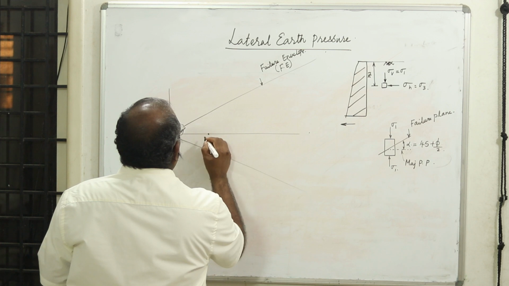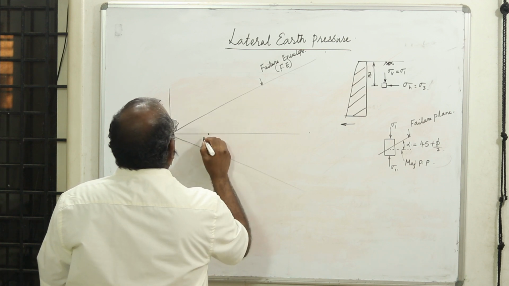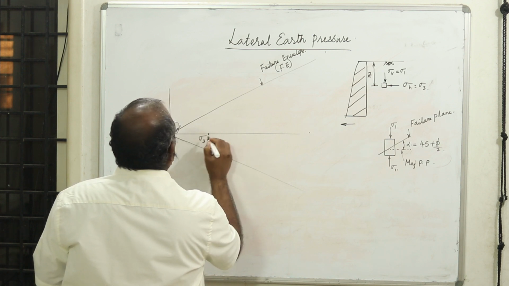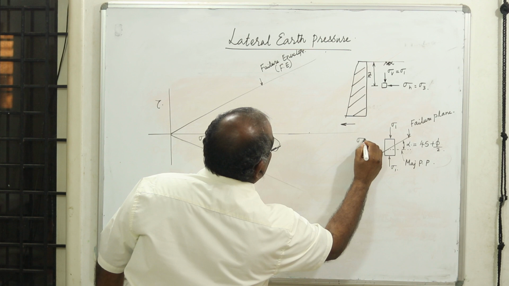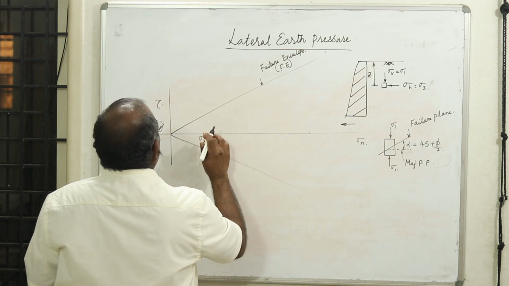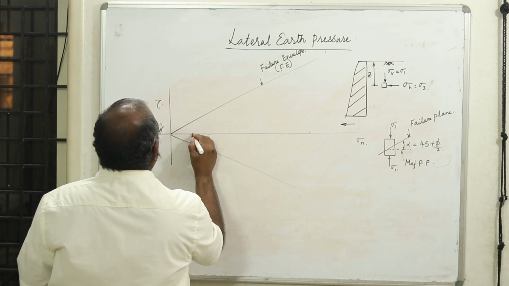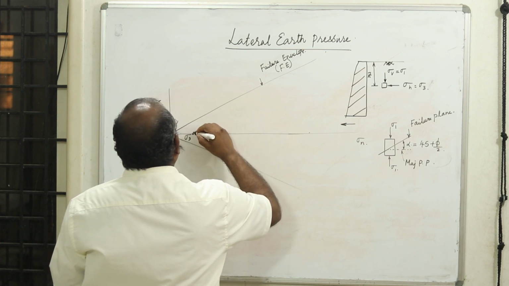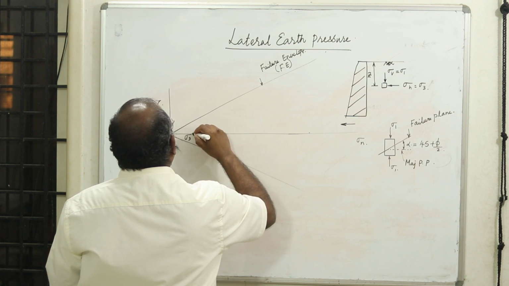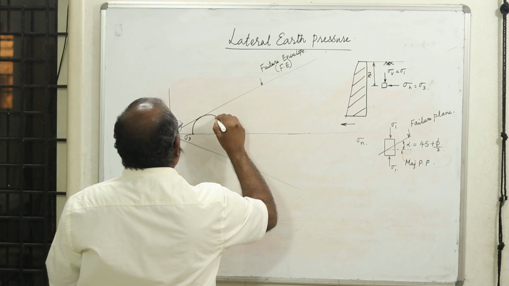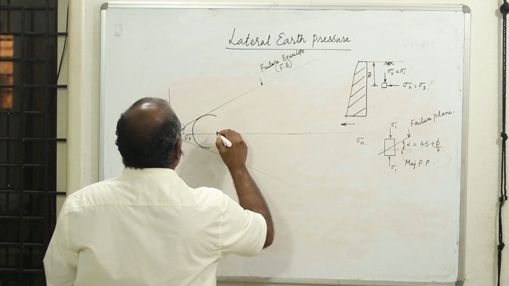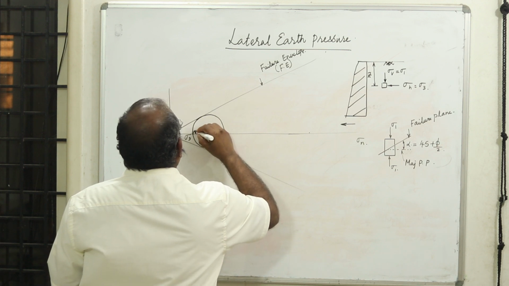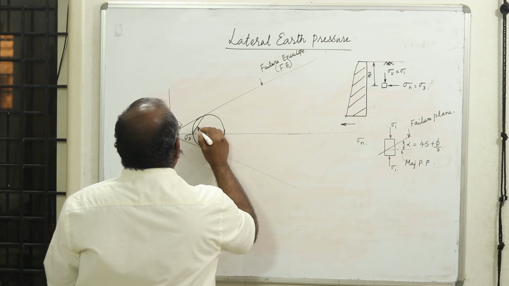Now if this is sigma 3, this is the normal stress axis, sigma n. Due to lack of space, let us take this as sigma 3. Now at this point, as this goes on increasing, you have a Mohr circle. Let me draw the Mohr circle at failure. It appears something like this. Now this is the failure plane, this is angle alpha.